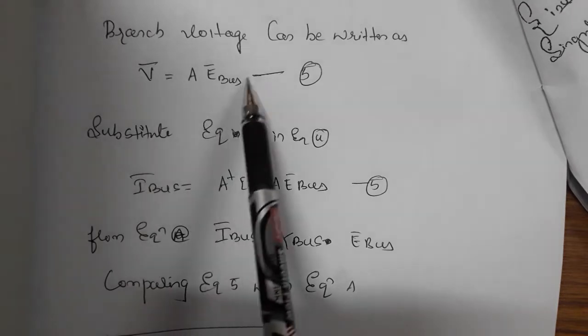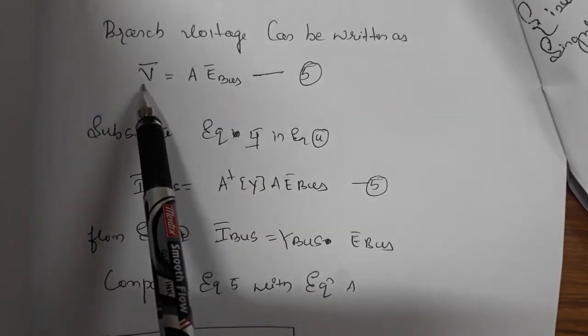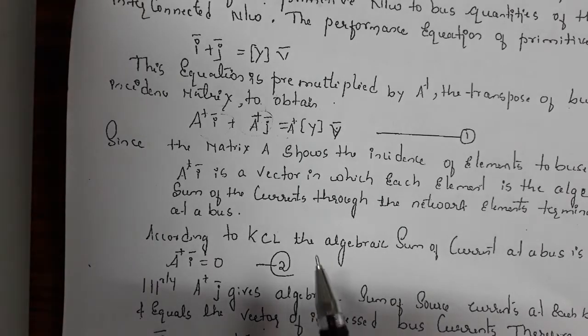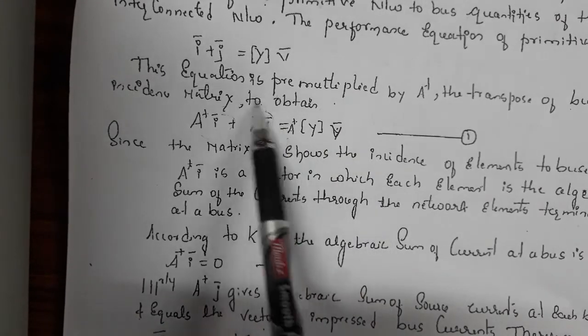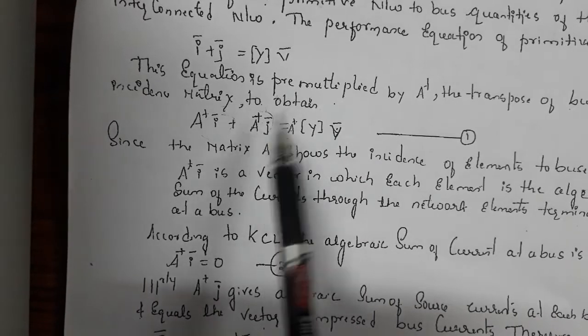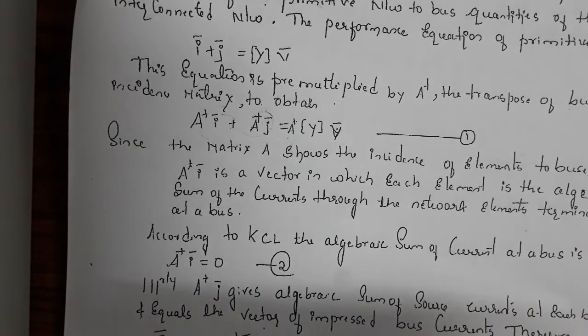now I will take equation 5 as the bus branch voltage, which can be written in terms of voltage, V equals to, because of the previous equation we got, just observe that. In this equation we want this also, because already this is known. What is this? This is I bus. So we want this. If we calculate this, then we will be getting Y bus. So that only I am going to show here.